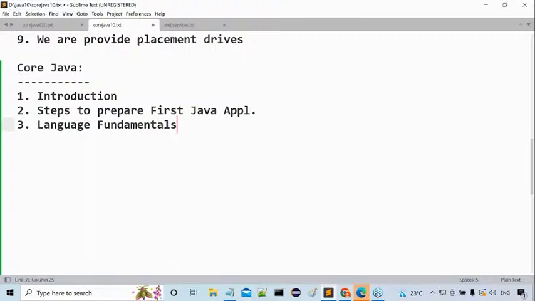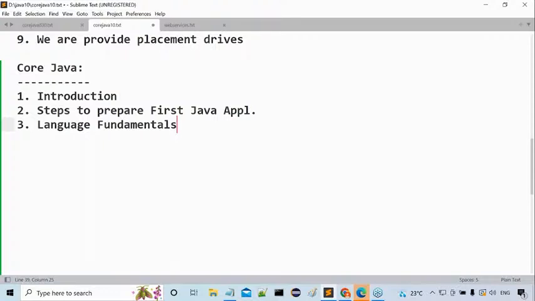Understand my point clearly? The next topic after that would be IO streams, input and output operations: how to display data on the command prompt, how to read data from the command prompt, how to send data to a particular file, how to read data from a particular file, how to transfer data from one file to another file, how to transfer an image from one file to another file. Got my point or not?